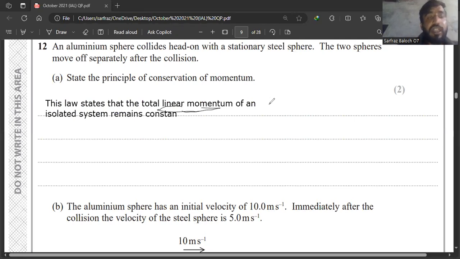So I am writing it in another way. Let me write it here.